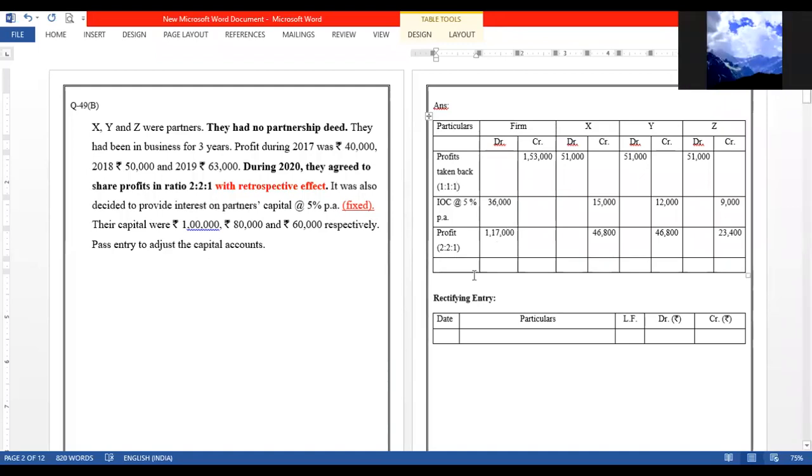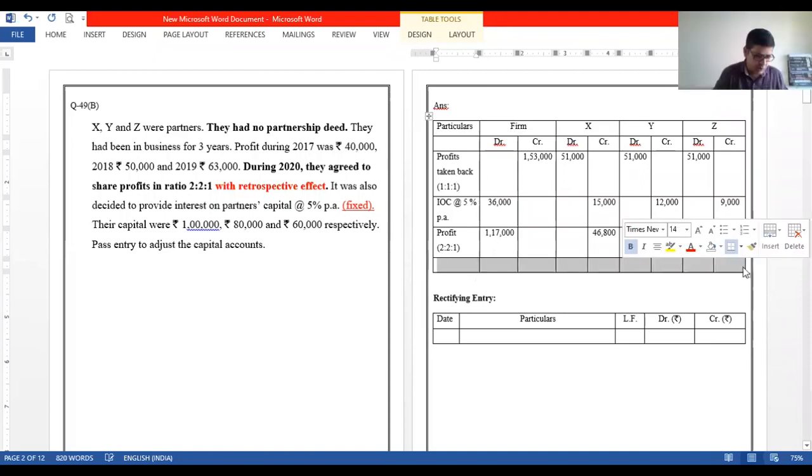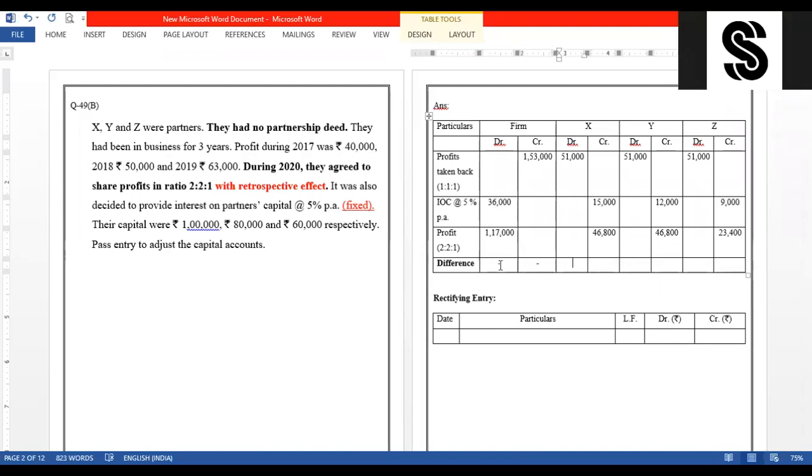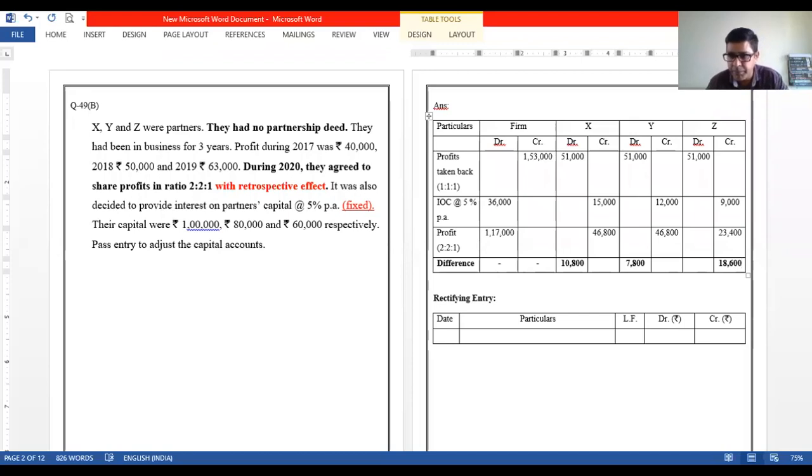Now, finally, you need to take the difference over here. In firm, there will be no difference at all. For X, how much is it? 10,800. And for Y, 7,800, correct? Both are debits, so Z should have a credit. 17,600 should come. Please check. 41, 50, 51. Okay.